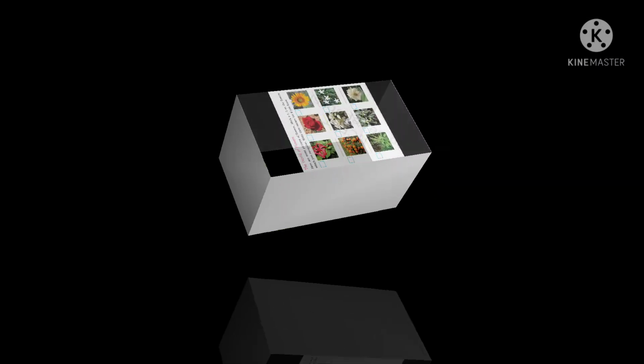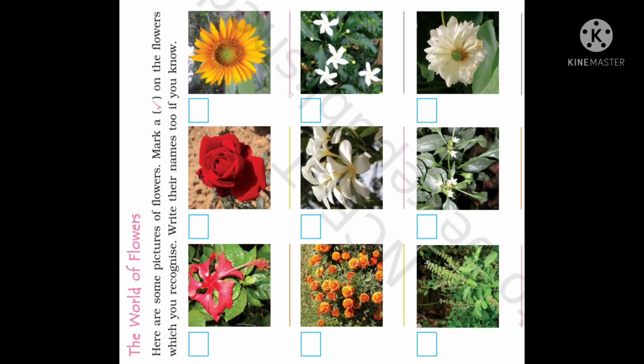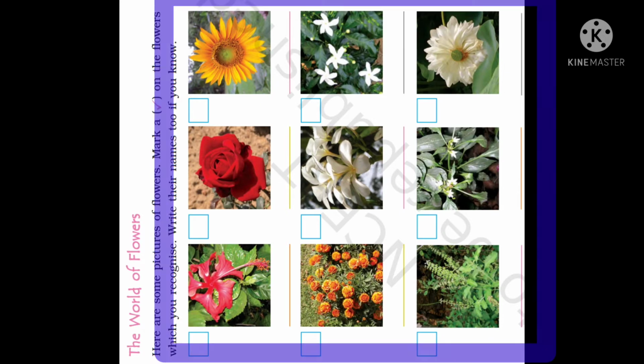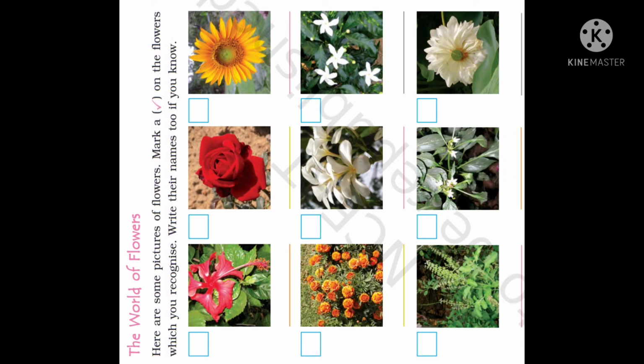Let's get started. On page number 86, we have the world of flowers. Here are some pictures of flowers. Mark a tick on the flowers which you recognized. Write their names too if you know. Here you have been given the pictures of flowers and you have to write the names of the flowers. And you have to also tick the flowers that you have seen.